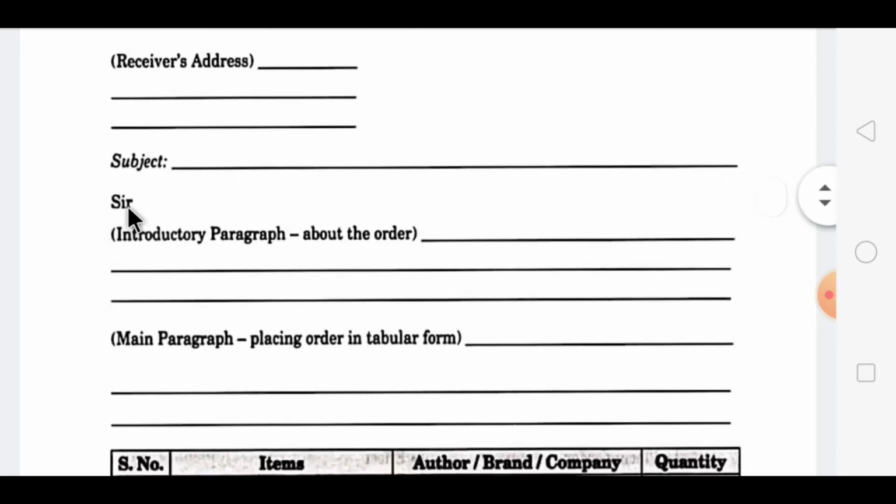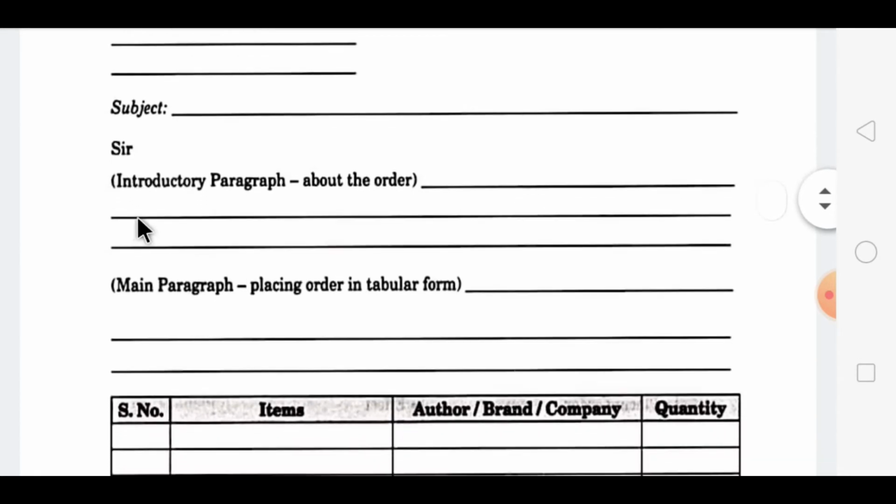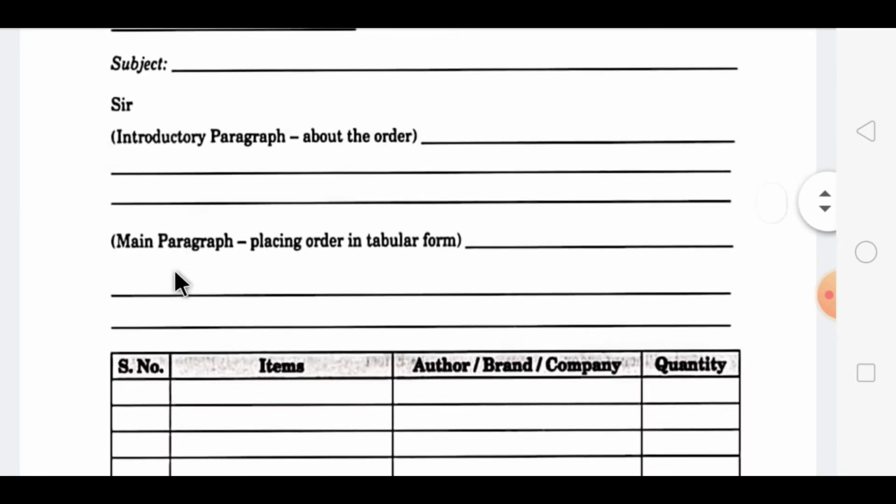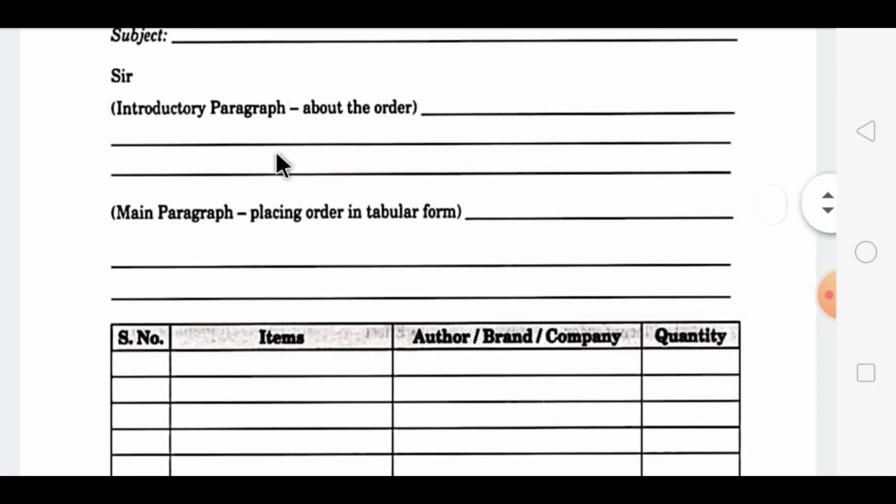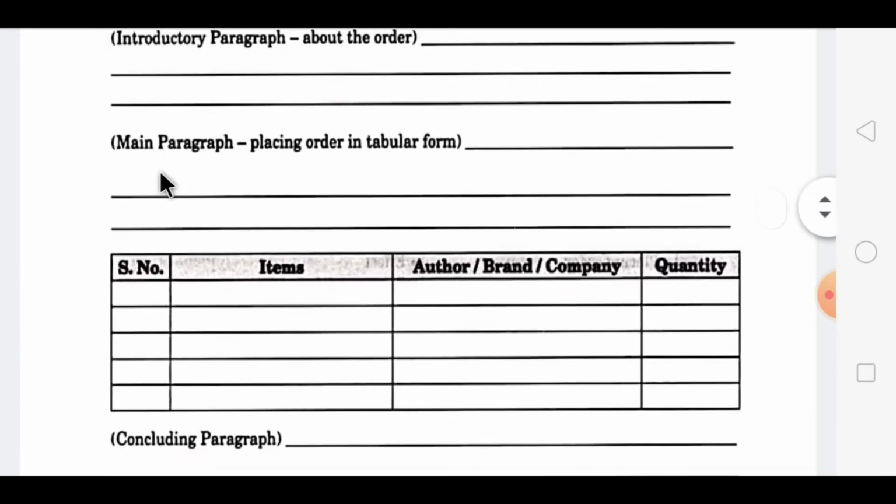After writing the salutation, there are 3 paragraphs. You have to write the letter in 3 paragraphs. The first paragraph should be the introductory paragraph about why you are writing this letter. Then the second paragraph is called the main paragraph.